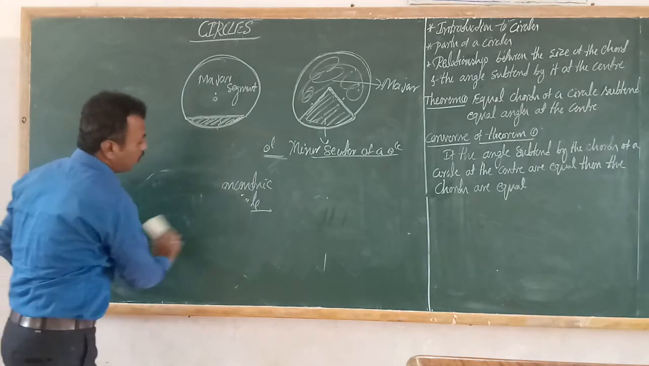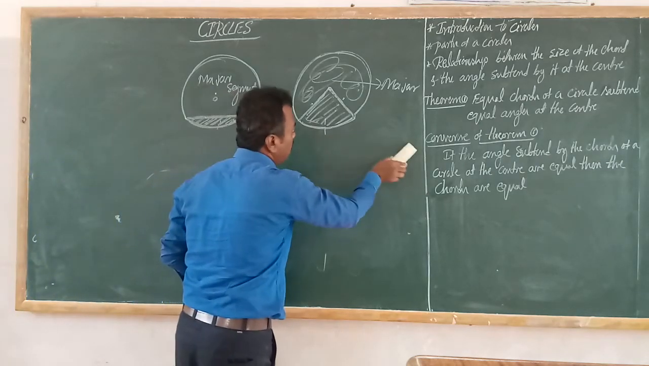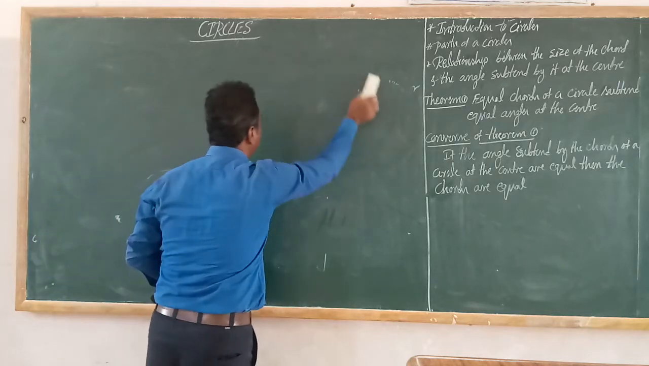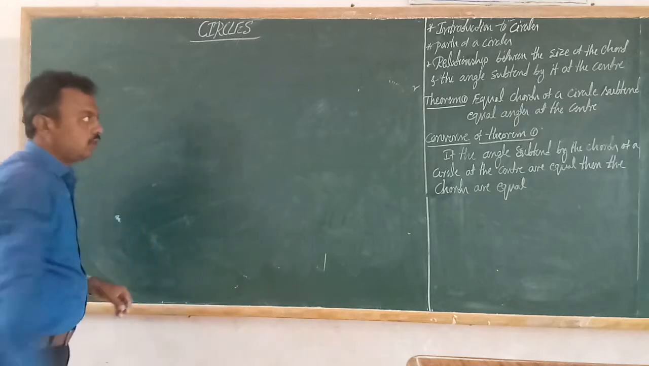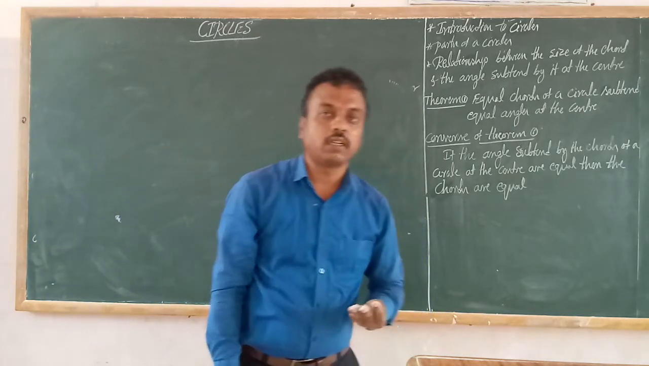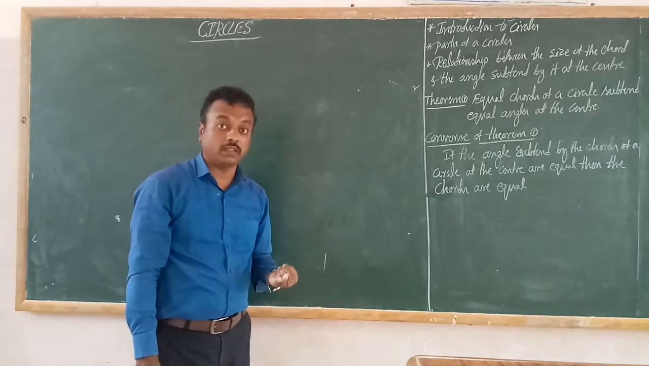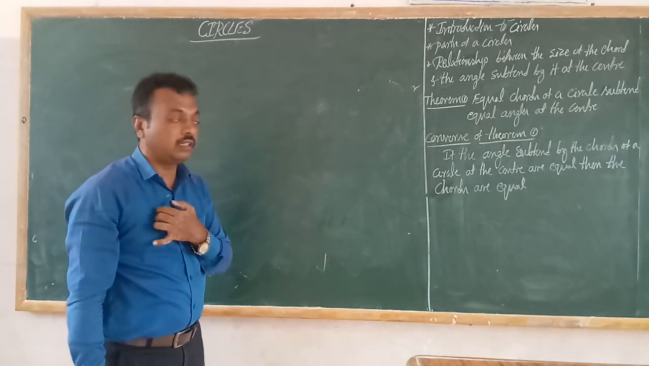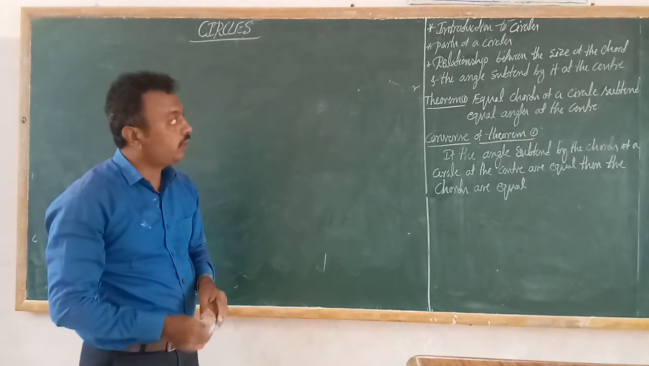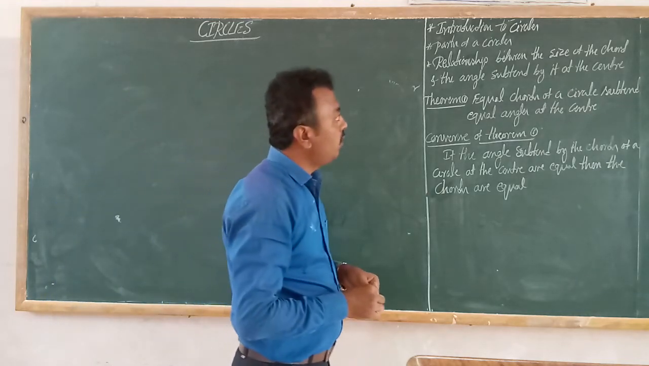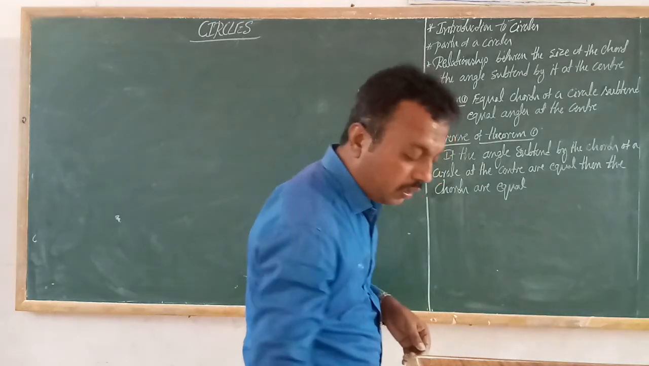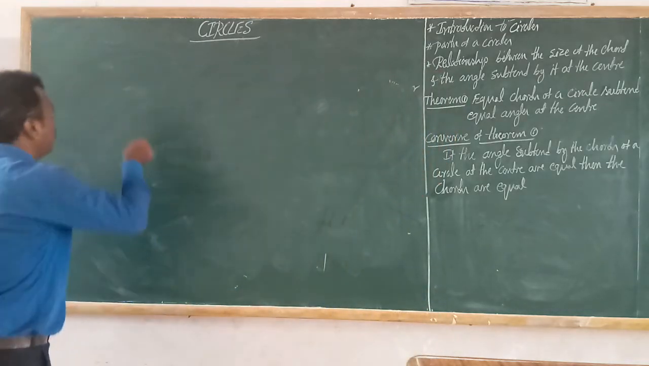So these concepts we already discussed in the 6th, 7th and 8th standards. In 6th standard only some parts we discussed. In the 7th also and 8th also, but this year we have to discuss concentric circles, segment of a circle and sector of a circle in these classes. Okay, so next, students, the relationship between the size of the chord and the angle subtended by it at the center. Very simple, students. See, I will draw one circle.